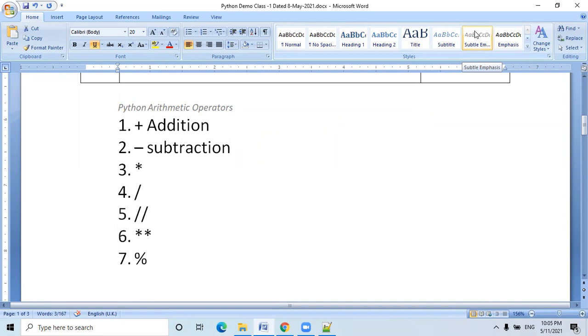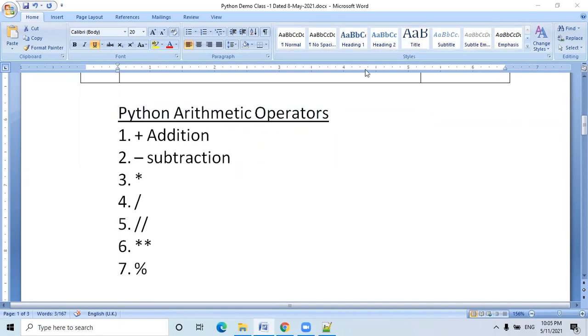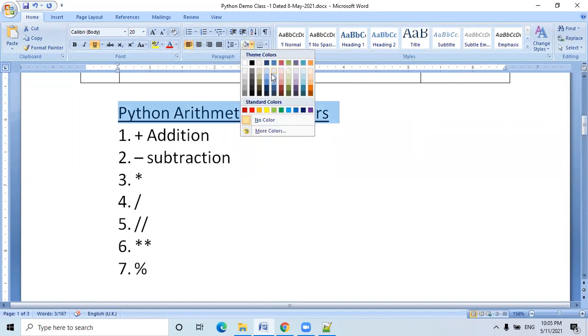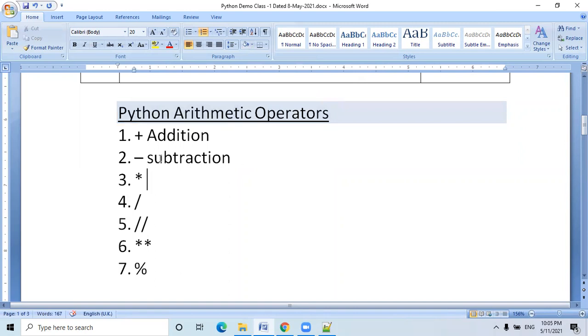Yes. Today we will see how to write the comments. Definitely today we will see. Okay. Just a moment. So first of all, I want to cover all these operators.